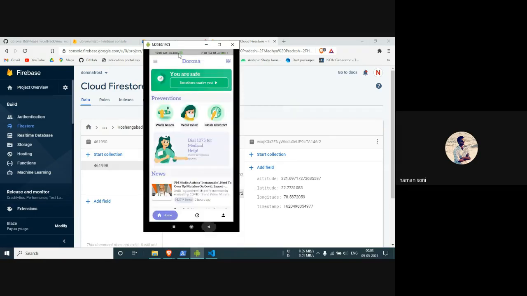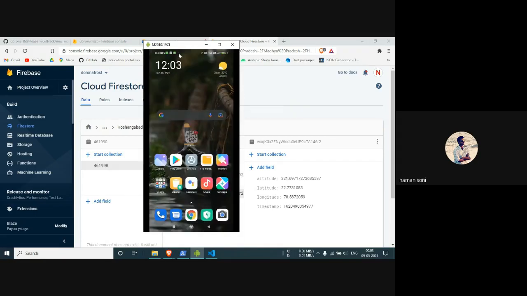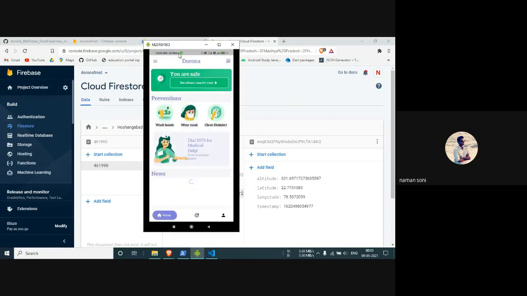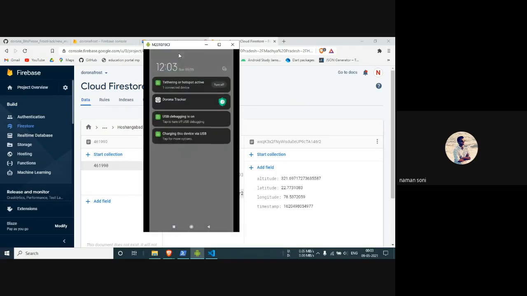And you can see here, if I start the app again, let us see if it delivered. Okay, yes, you can see that the notification is delivered as soon as the location is updated on the server. The notification says that 2 persons near you are COVID positive.